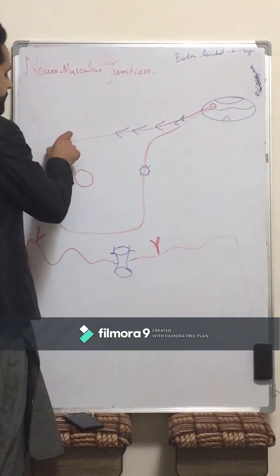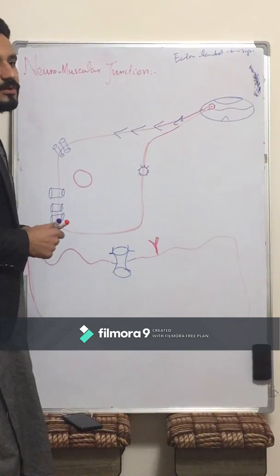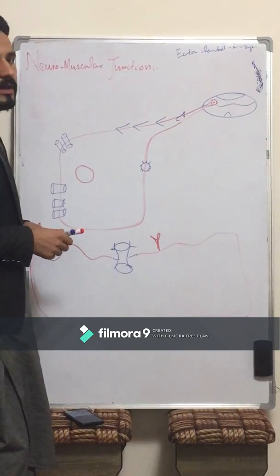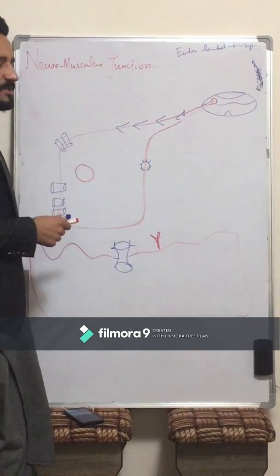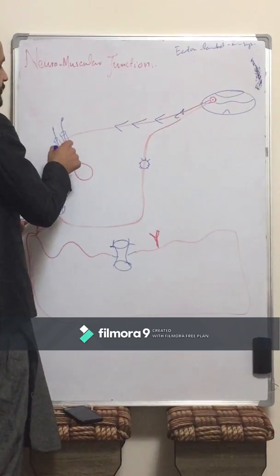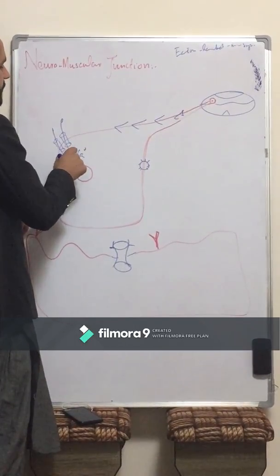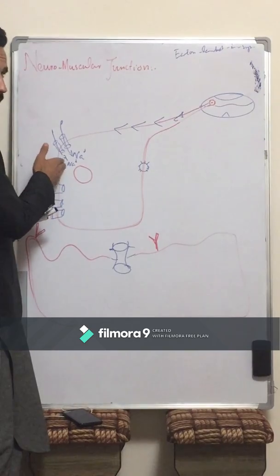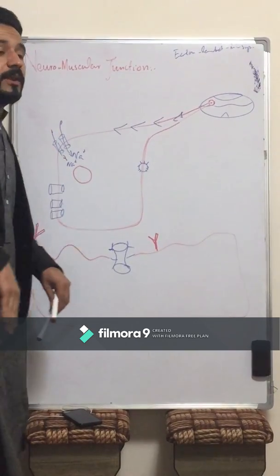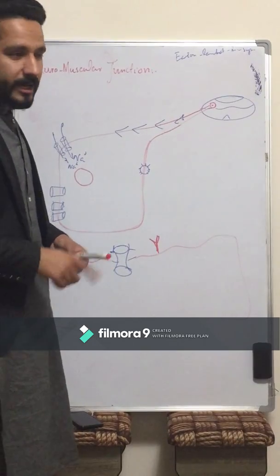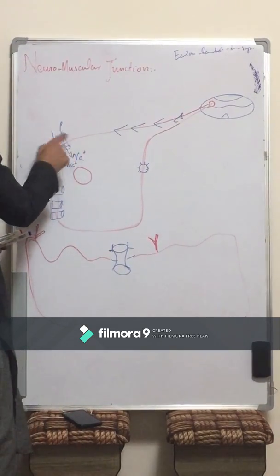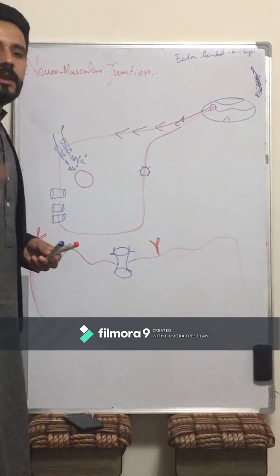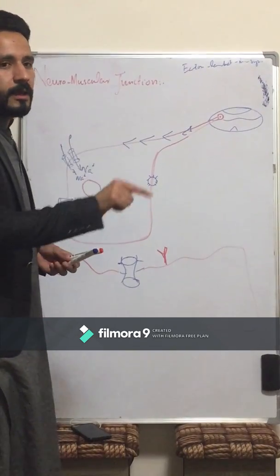As you know, there are voltage regulated sodium channels. As the action potential reaches, as from the previous lecture, there will be a huge influx of sodium ions. These sodium ions will stimulate other sodium channels, and the depolarization will increase. Because of this depolarization, the inside electronegativity will decrease and the electropositivity will increase.